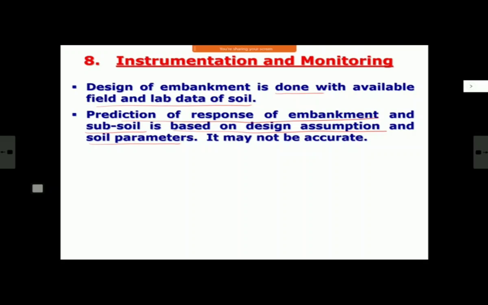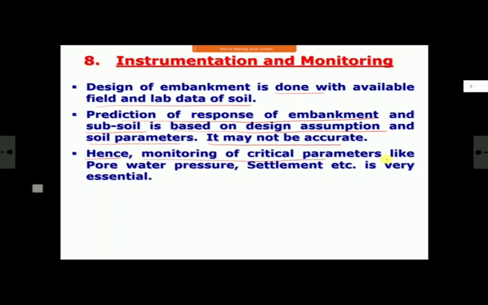A lot of other things. It has got a history, a stress history. So many things. Therefore there are always variations from what we conclude theoretically, and these theoretical things cannot be 100% accurate. They are a good guide. They are to be used as a guide for further response, but they should not be relied upon. Therefore, monitoring of critical parameters like pore water pressure and settlement, these two, are the most critical parameters. There are one or two others we'll see, but pore water pressure and settlement are the most important parameters in case of ground improvement. So these two are generally invariably monitored.